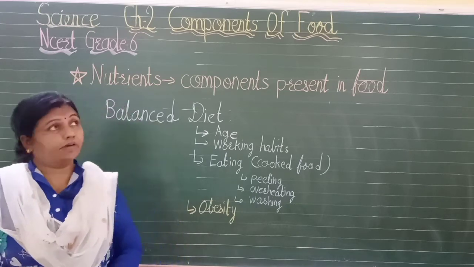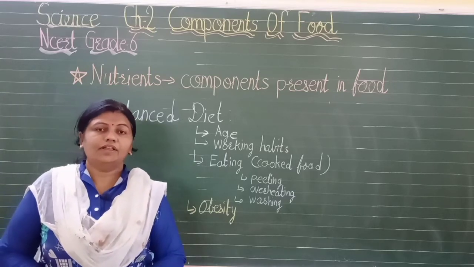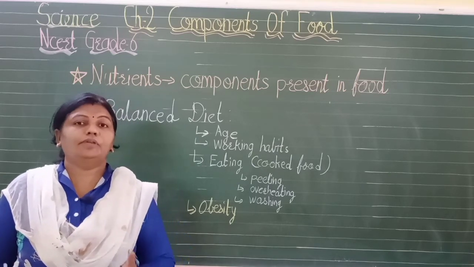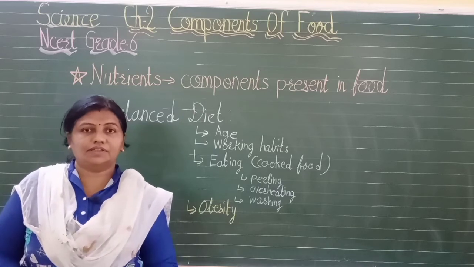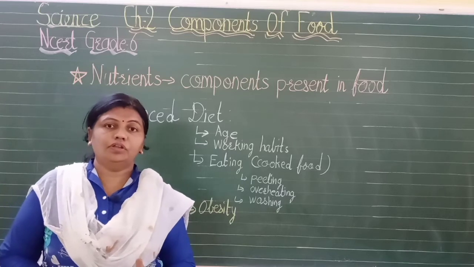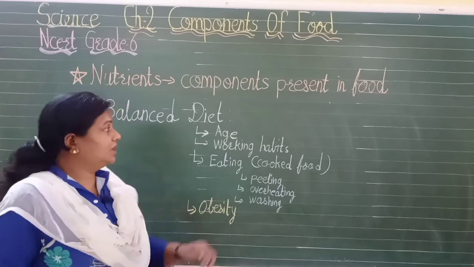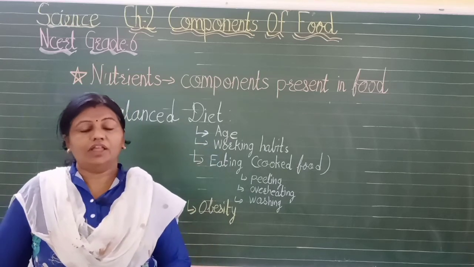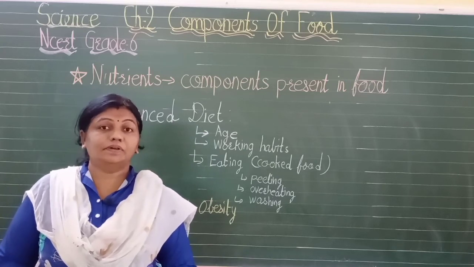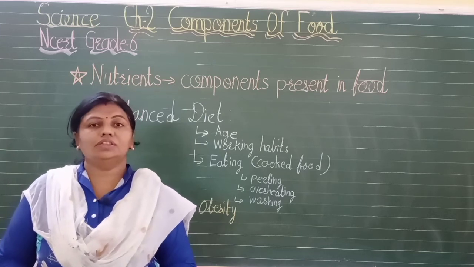Now let us learn about the balanced diet. What do you mean by balanced diet? We have learned that all these things are necessary. Carbohydrate is necessary, minerals are necessary, vitamins are necessary. So if all the nutrients are present in the food in the right proportion, then we can say that it is a balanced diet.